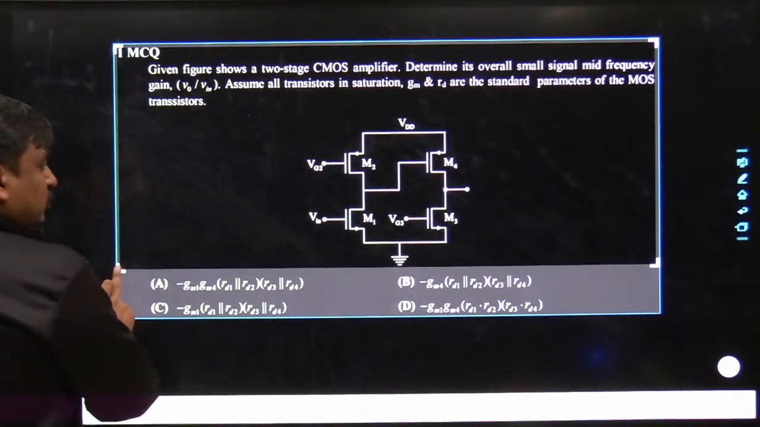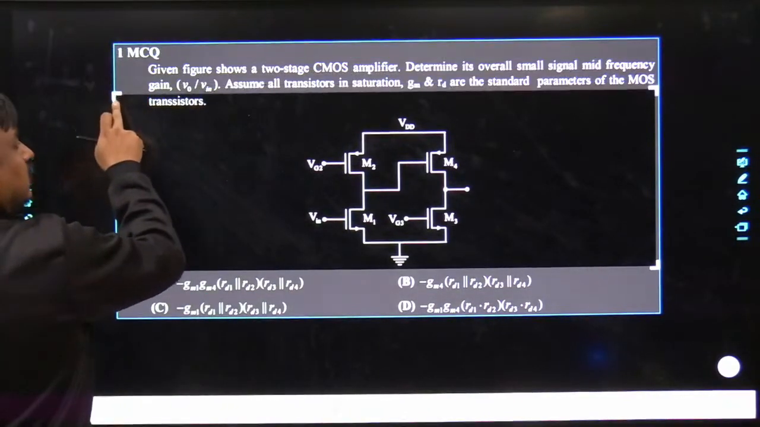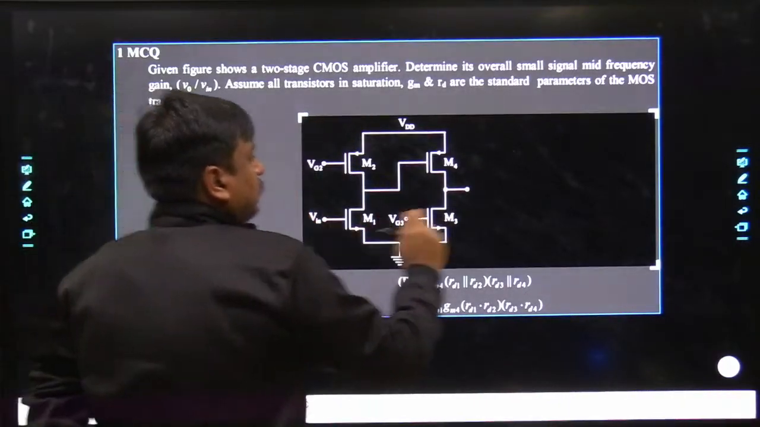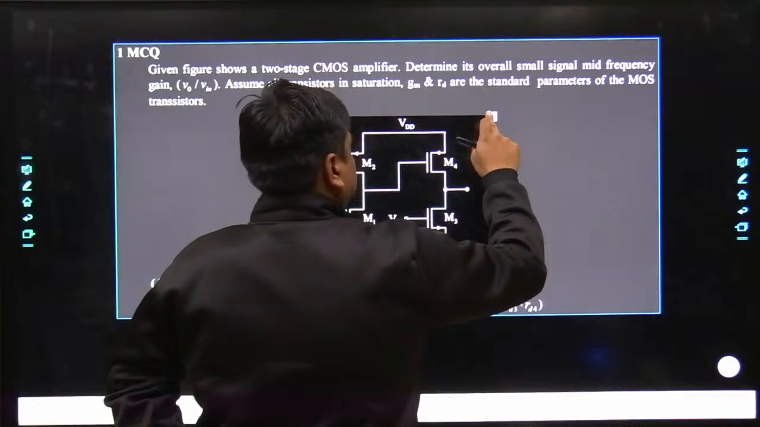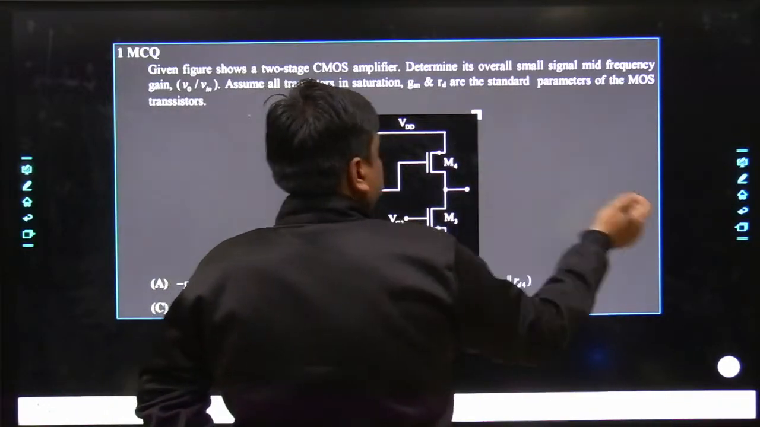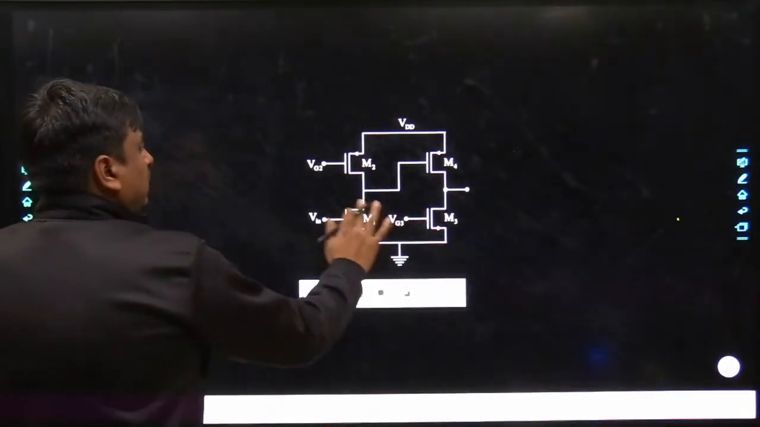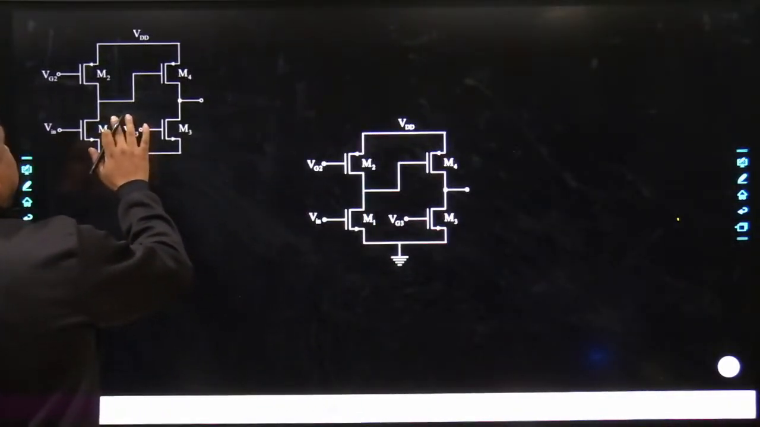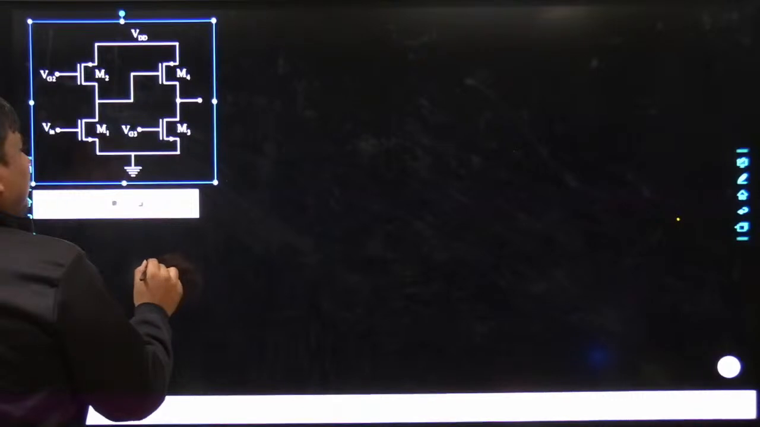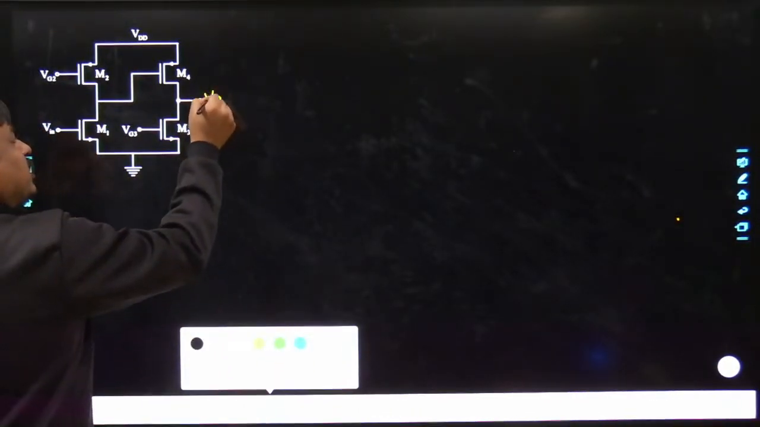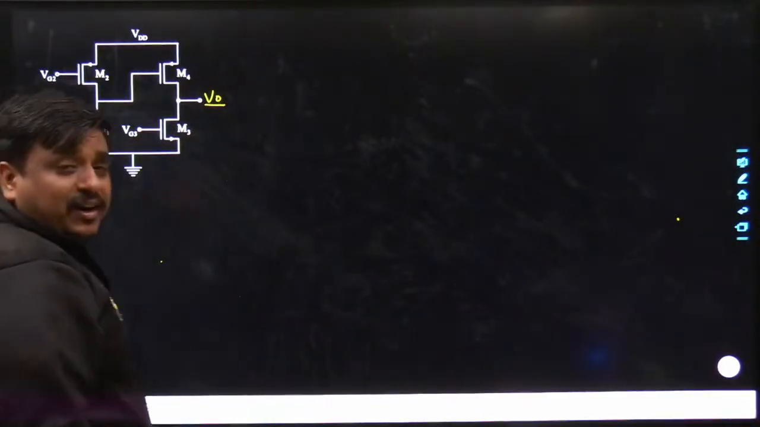So just focus on this circuit. Let me bring this circuit over here. As I am interested in finding the ratio between the output voltage and the input voltage, I have to take its AC equivalent.